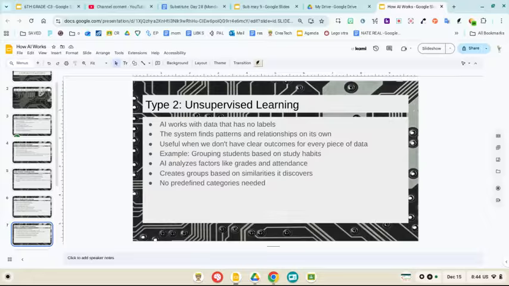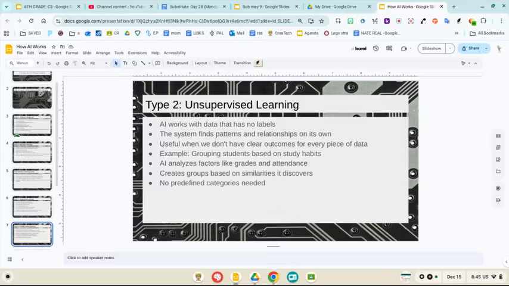Example, imagine a school that wants to group students based on their study habits. An AI can analyze various factors such as grades and attendance, and then group the students into clusters based on similarities without prior labels.